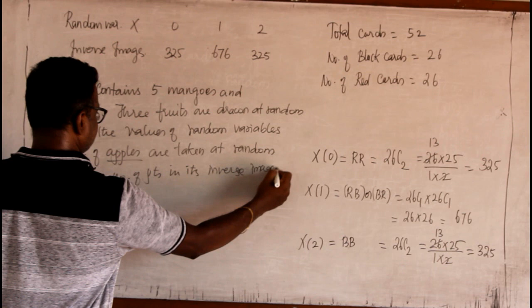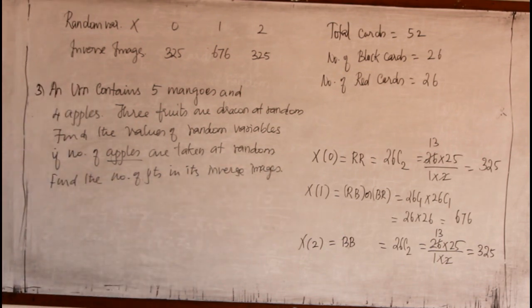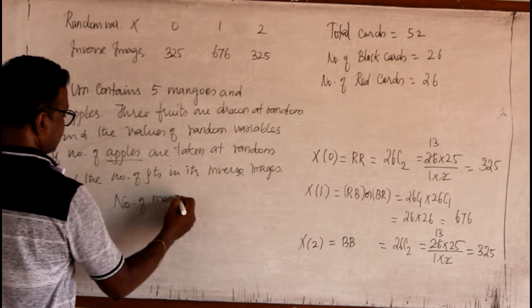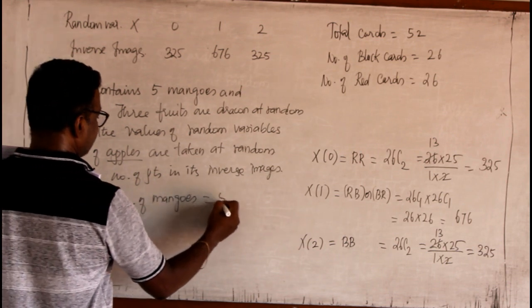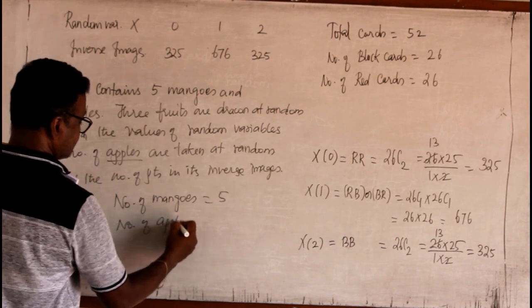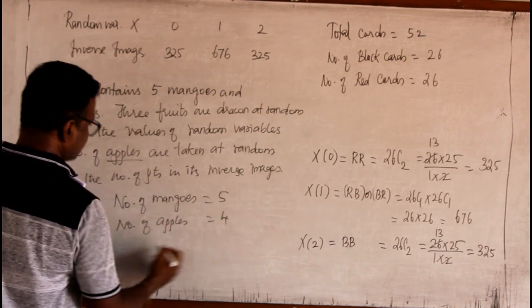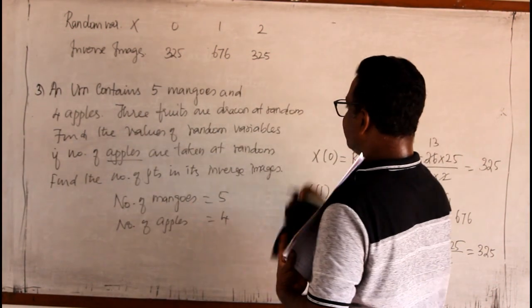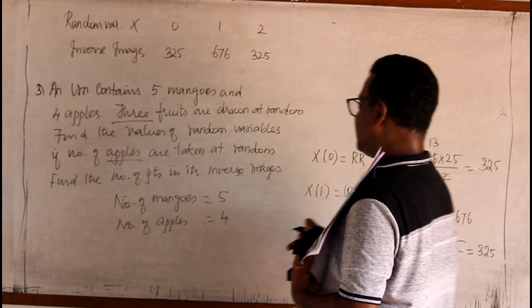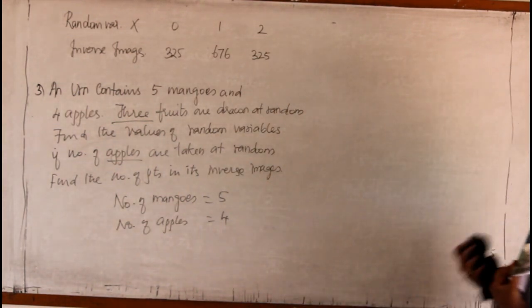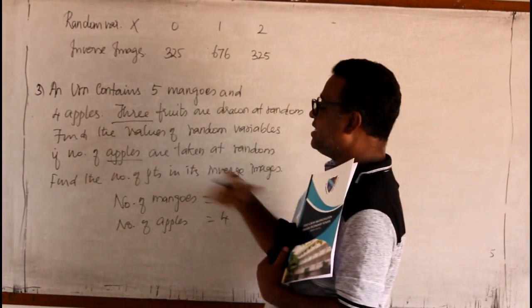So as usual, it is a similar problem we have to find out. There are 5 mangoes, and similarly there are 4 apples. Now we are allowed to take 3 fruits at random. If all the 3 fruits are apples, then it is a success for us.